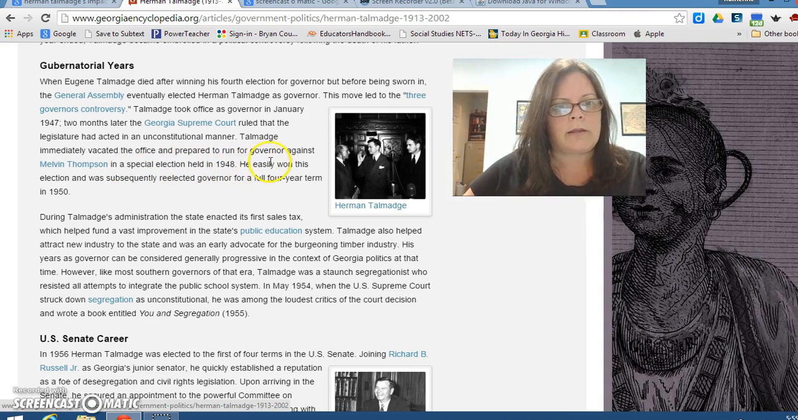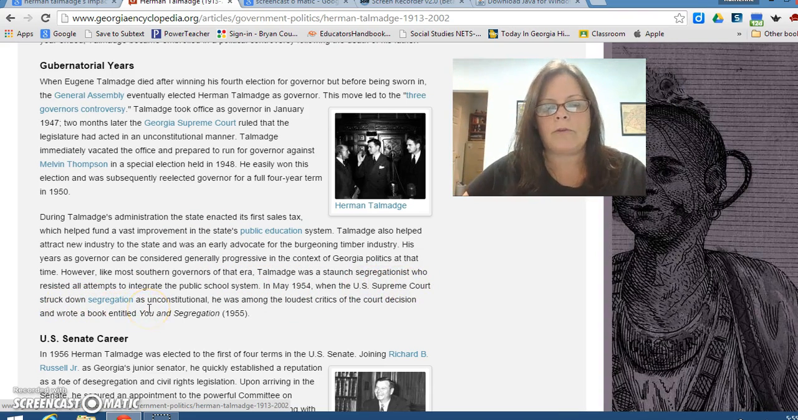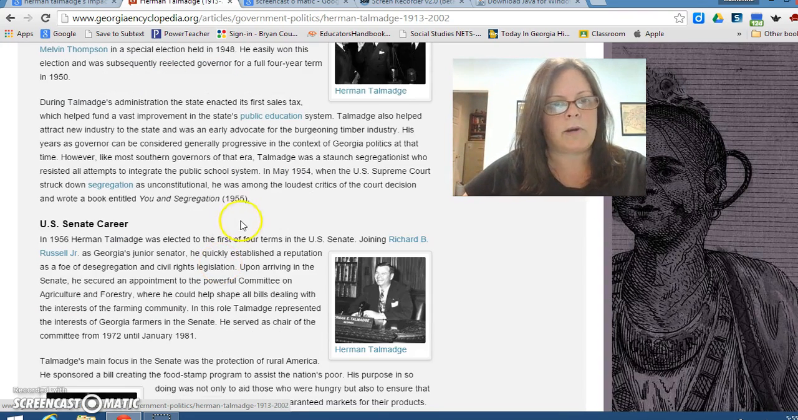So we see where we can read about the three governors controversy and how he was involved in that. And then we come down here and we see May 1954, when the U.S. Supreme Court struck down segregation. So I know that that's where we're going to start looking at information related to the civil rights movement. When we come to this part, this paragraph mentions some of the positive and progressive things that Herman Talmadge did for the state, which is good. We want to look for those positive changes in our government.